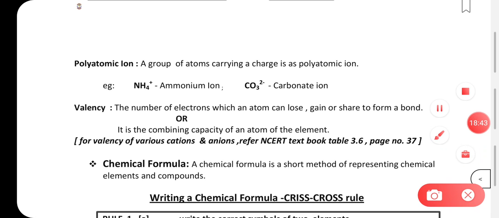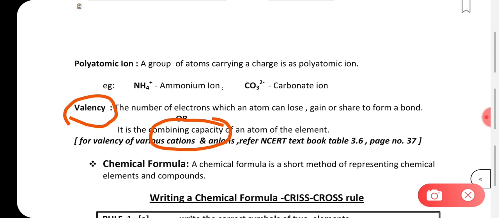Okay, or you can say it is the combining capacity of an atom. Fine. So valency is what? The number of electrons which an atom can lose or gain or share, that is the valency, or you can say it is the combining capacity of an element.